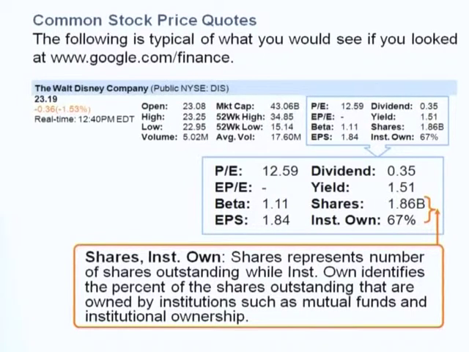And institutional ownership means the shares owned by maybe investment banks, mutual funds, private equity, maybe firms that have their own research house, right? So this number can tell you something. If you have a lot of institutional ownership, it means the big institutions have confidence in this stock, right? Okay.